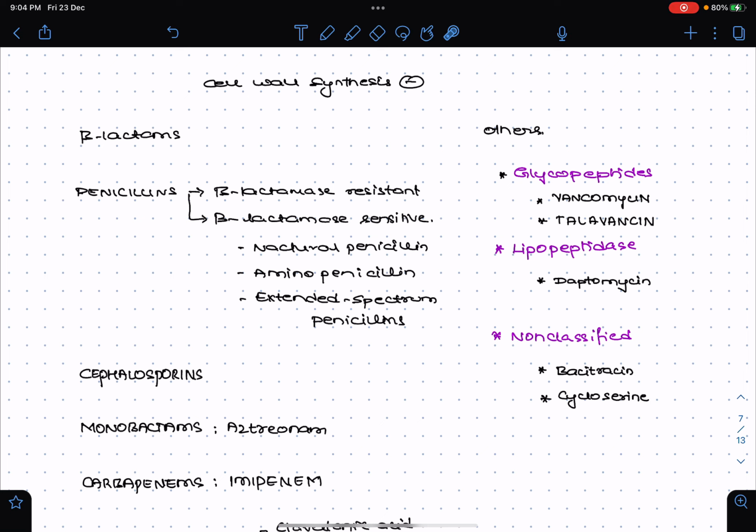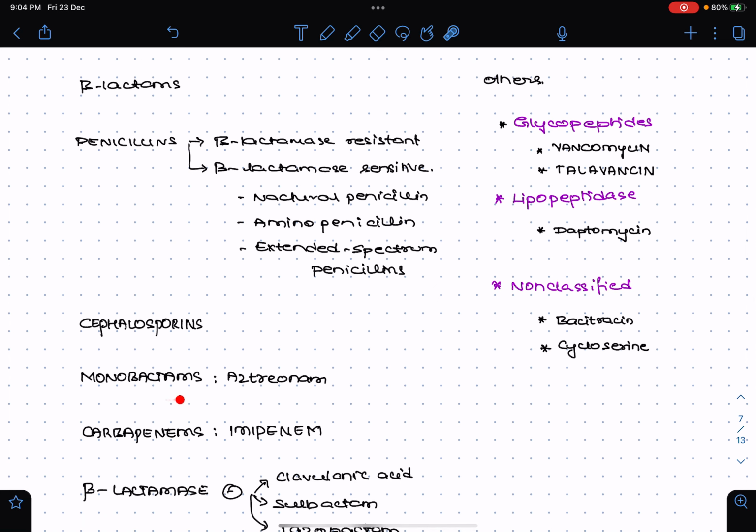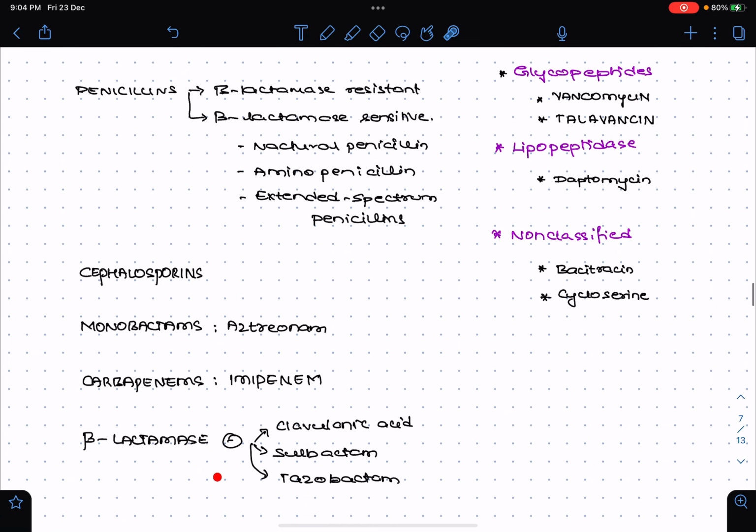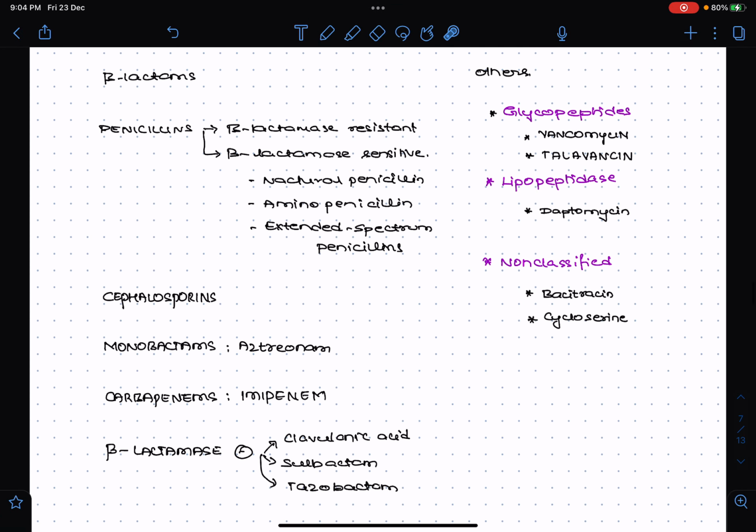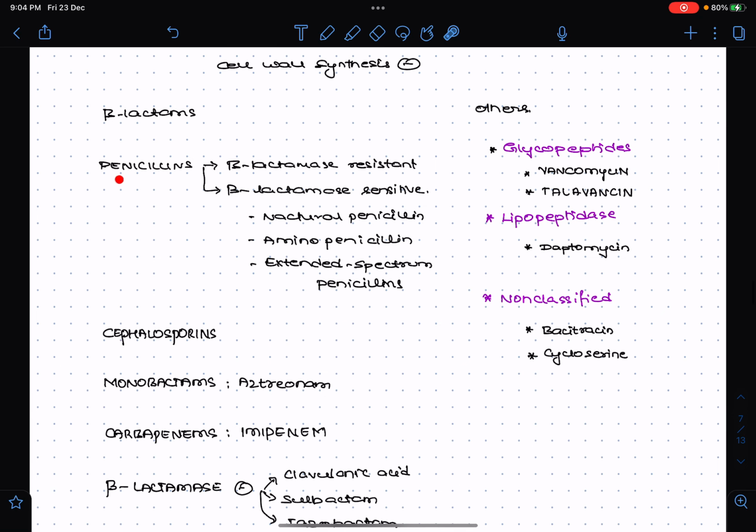Cell wall synthesis inhibitors can be classified into the beta lactams group and the others. Under beta lactams you have penicillins, cephalosporins, monobactams, carbapenems and the beta lactamase inhibitors. The penicillins can again be classified into beta lactamase resistant penicillins and beta lactamase sensitive penicillins. Under that you have natural penicillins, amino penicillins and extended spectrum penicillins. The second group under beta lactams is cephalosporins. The monobactam example is aztreonam and the carbapenem example is imipenem.